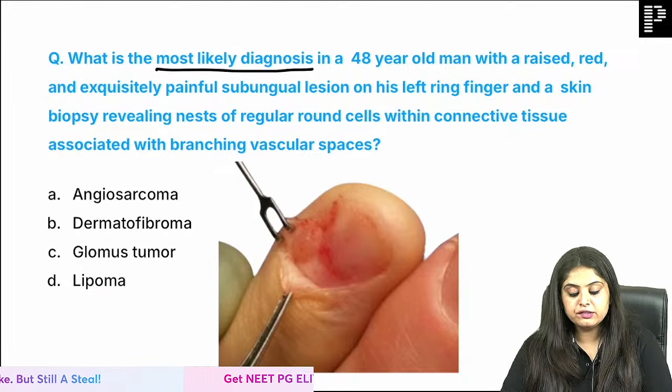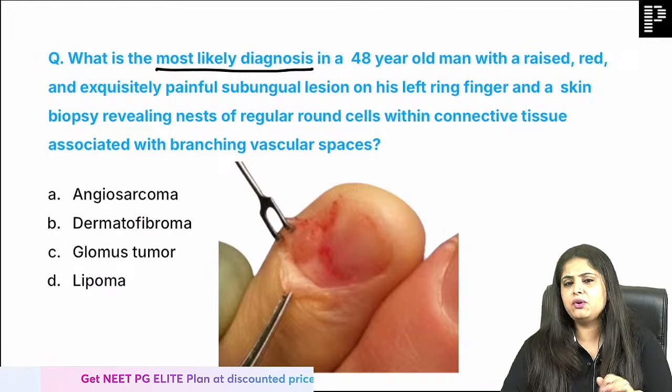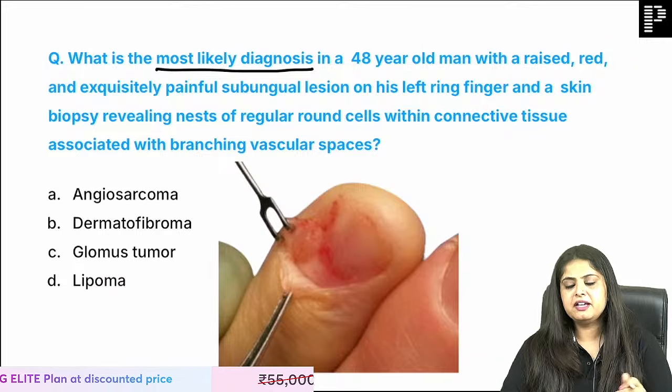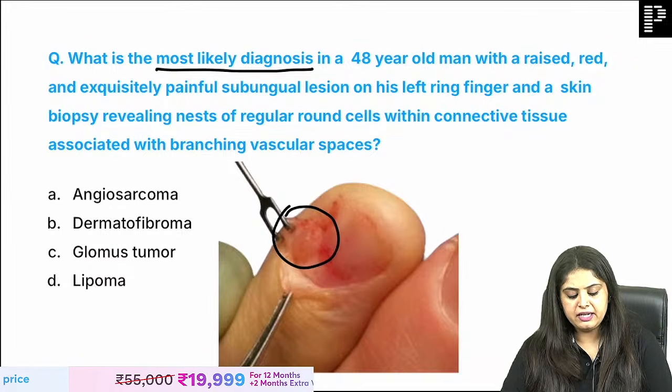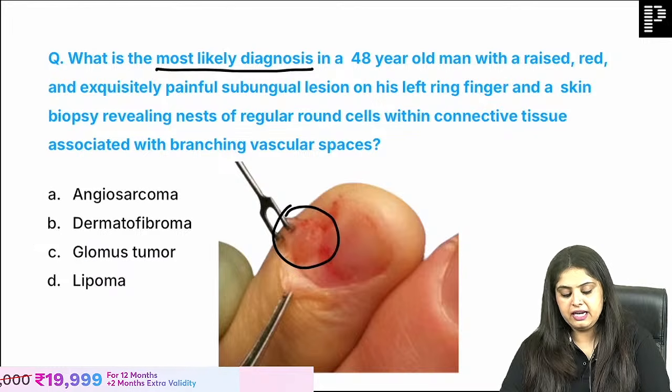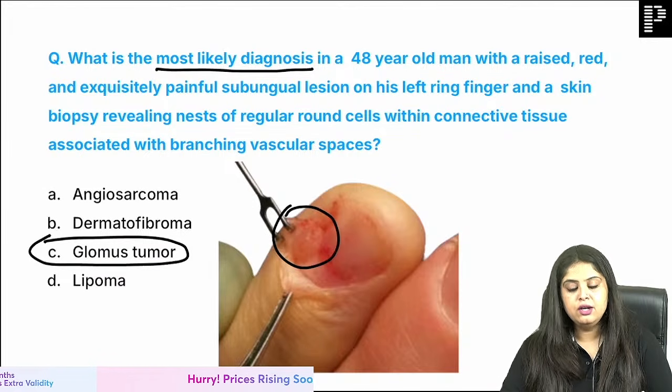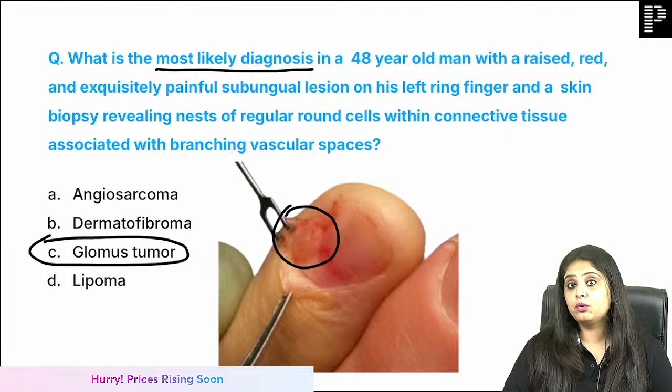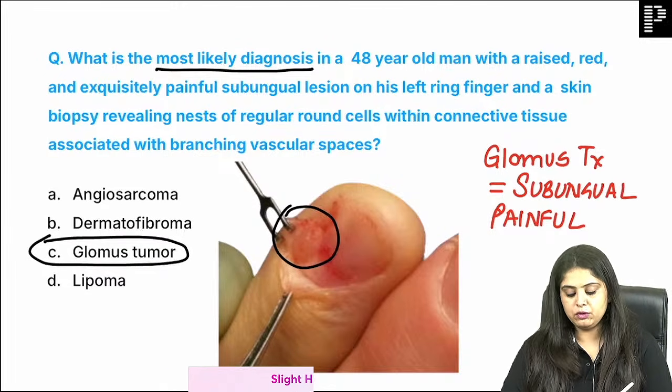Most likely diagnosis in a 48-year-old man, and I know you all are not reading this. Ma'am, we have been very certain. We saw a nail bed and we saw a lot of tumors written. Nail bed mein hame ek hi aata hai, and that is glomus tumor. But don't be so overconfident. I mean, in the exam, thoda sa pad lena.